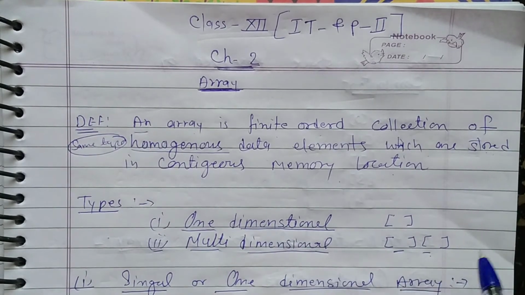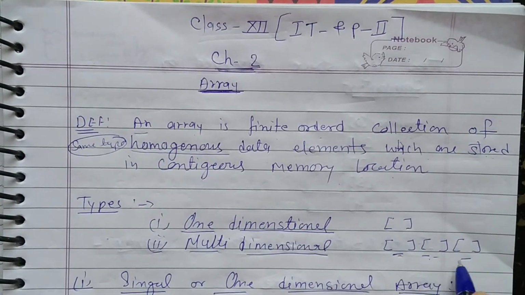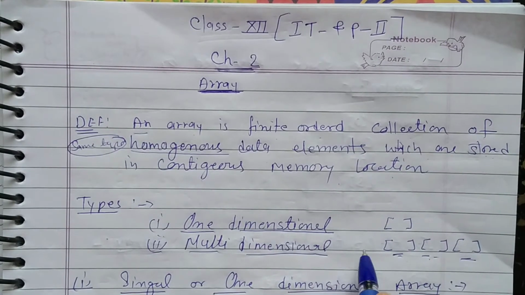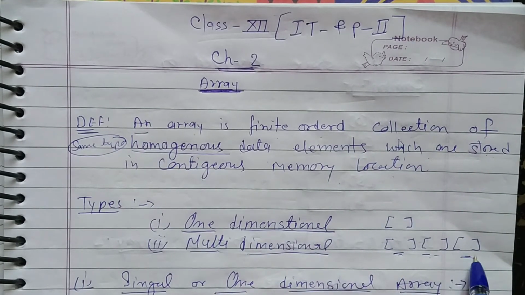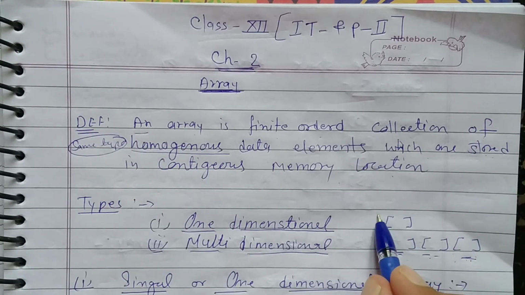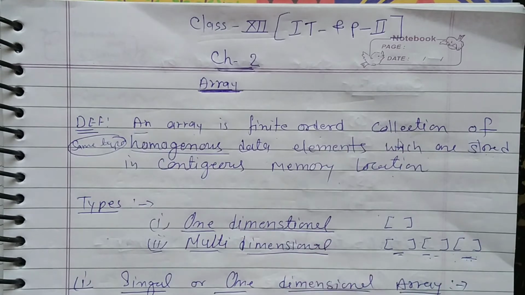But if we have more than two, then this is called a multi-dimensional array. The array name will be single, but if it has three subscripts, it is a multi-dimensional array. So one dimensional and multi-dimensional, two types of array are available.